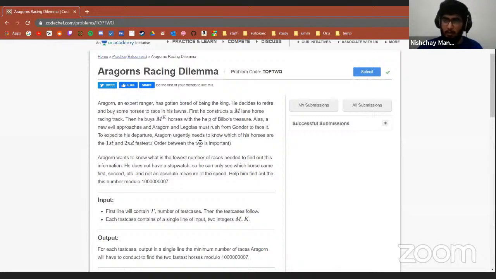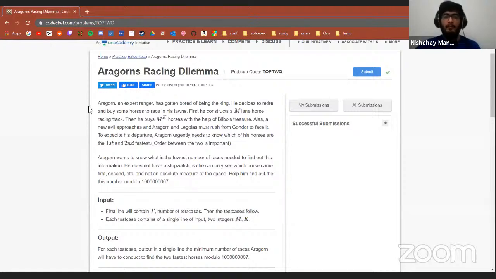Order between the two is important, right? Aragorn wants to know the fewest number of races needed to find out this information. He does not have a stopwatch, so he can only see which horse came first, second, etc., and not an absolute measure of the speed. Help him find out this number modulo 10 to the power 9 plus 7.